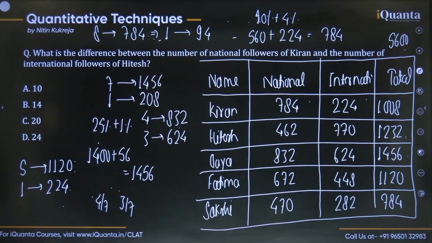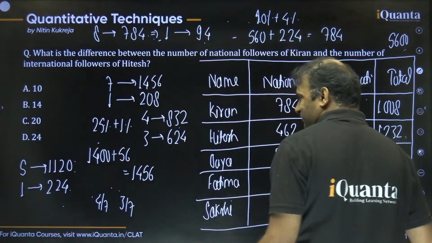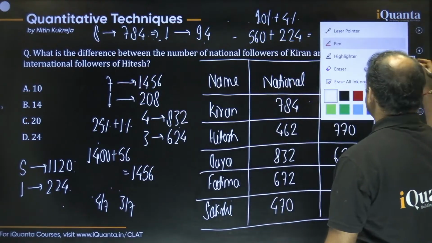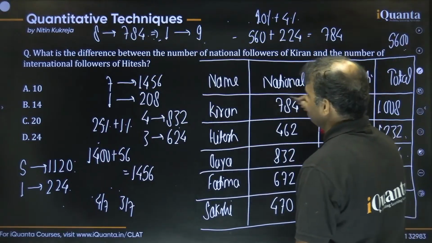Yeah, I think some calculation has gone wrong. Let me see where I went wrong. Okay, yeah, this is 98. I said 8, but I wrote 4 by mistake. Remember, guys, I said 8, but I don't know what happened, I just wrote 4 by mistake.